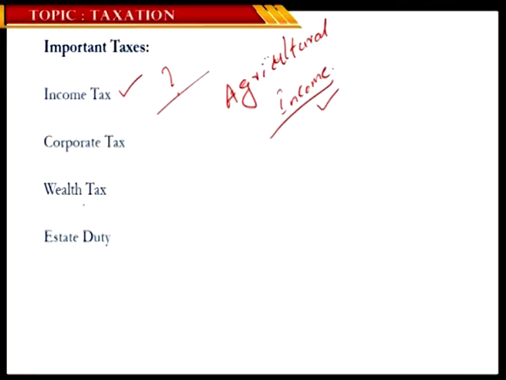So coming to the corporate tax. Let me define what a corporate tax is. Corporate tax simply means tax on corporate profits. Like we individuals make money and are liable to pay taxes, similarly, if corporates report some profits, they are liable to pay a certain amount of their profits as tax to the government of India. This tax that these companies are liable to pay out of their profits is what we call corporate tax.